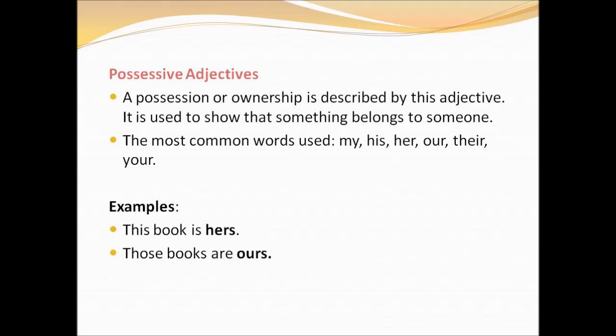This book is hers. Those books are ours. So in these sentences, hers and ours are said to be possessive adjectives because they are used to indicate that the book belongs to someone.